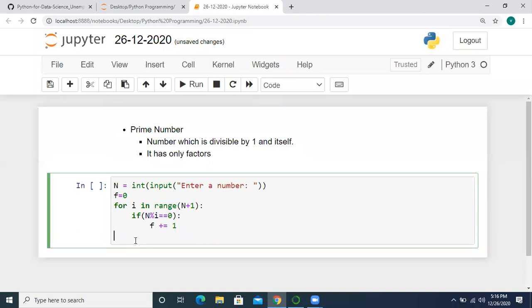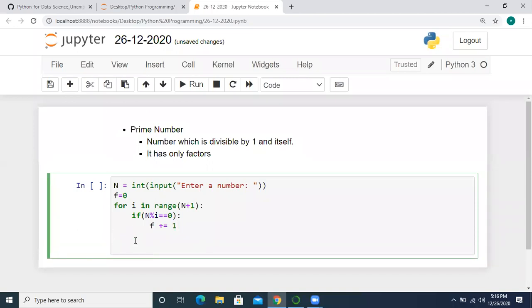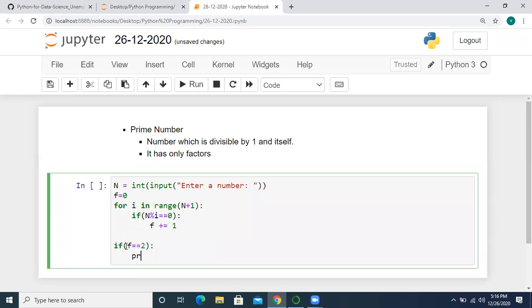Now we have to check the condition. What I told was a prime number will have only two factors, one and itself. So if f double equal to 2, then we print n is prime.